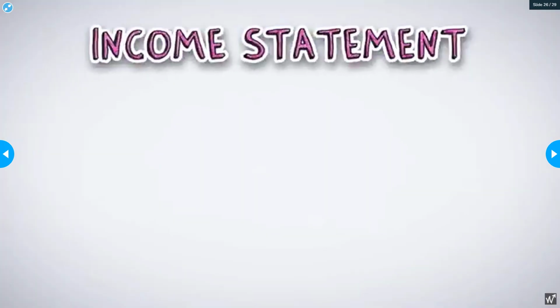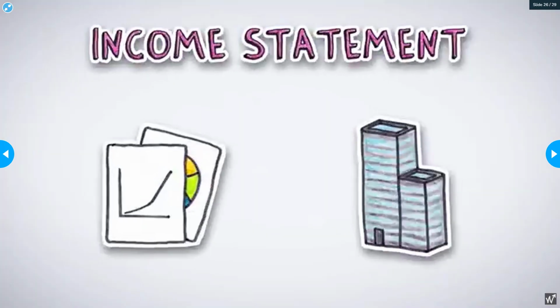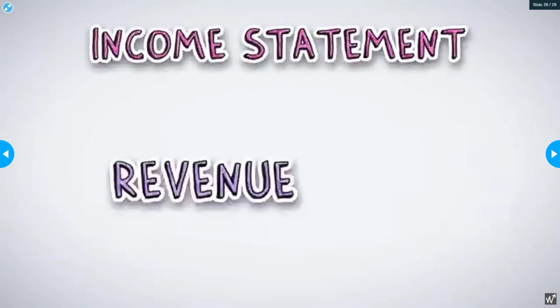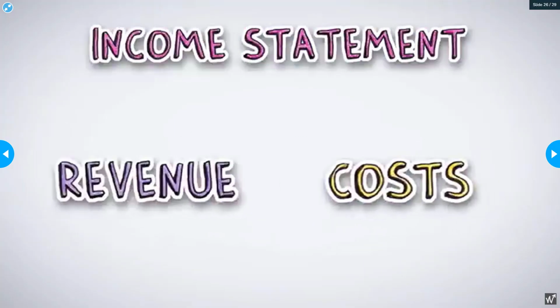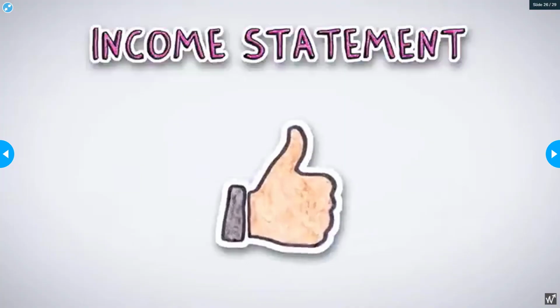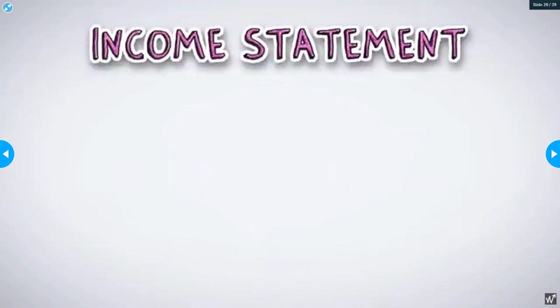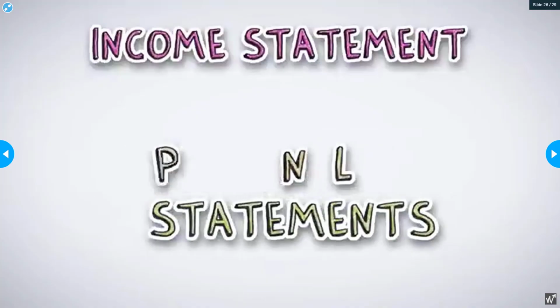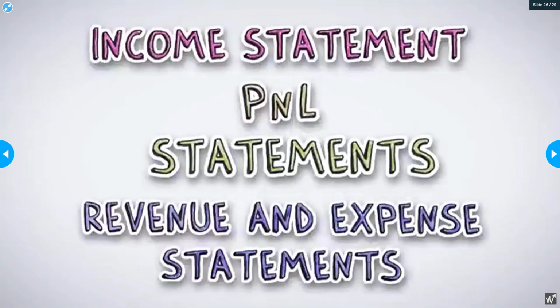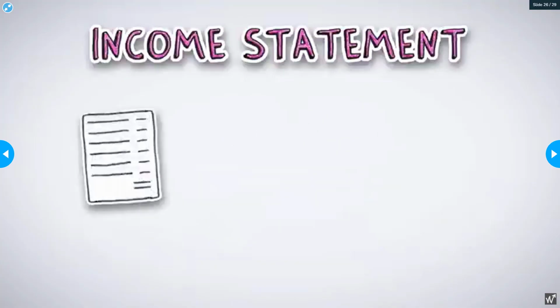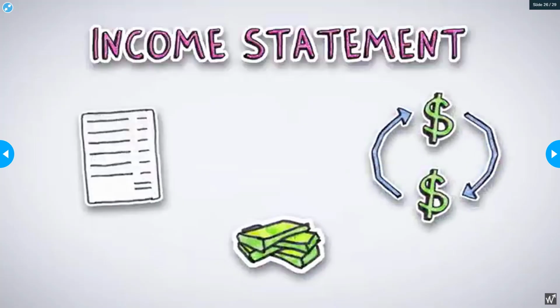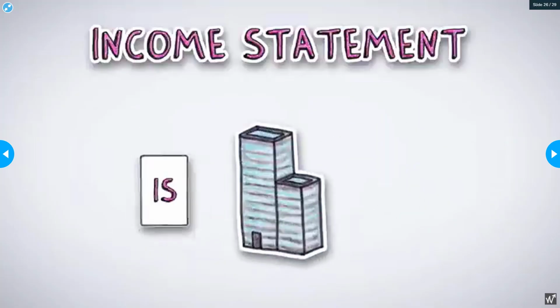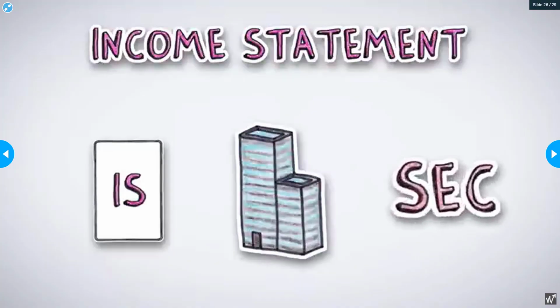An income statement shows the financial performance of a company for a given time period. It shows a company's revenue and costs and is therefore a pretty good indication of the strength of the company. Income statements are also called profit and loss or P&L statements or revenue and expense statements. Income statements are prepared as a part of a company's financials. All public companies are required to submit them quarterly, regulated by the SEC.